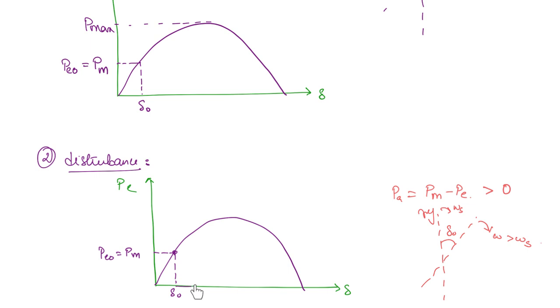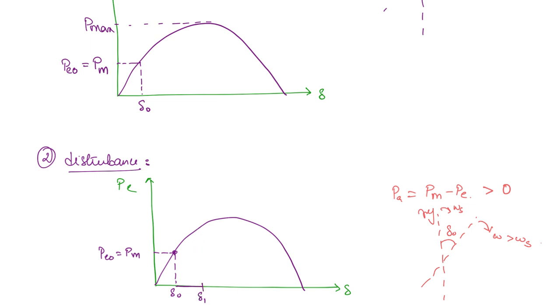It's going to increase. So now the circuit breaker will reclose after a time, right? Let us say after a time t1, the angle has reached some angle delta 1, and at that time the circuit breaker has closed. So now the new operating angle is delta 1.